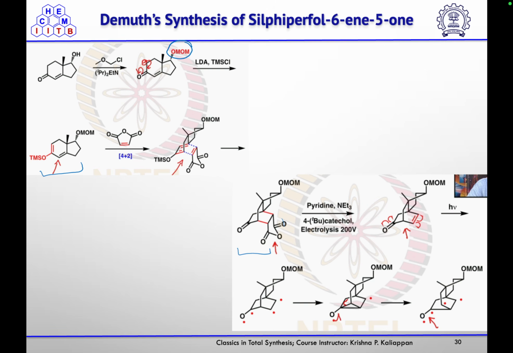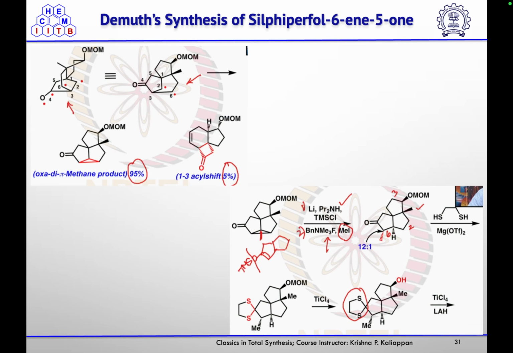Then for the removal of this group, they treated it with pyridine and triethylamine and this catechol under electrolysis conditions. So they got this olefin. Then this will undergo oxa-di-pi-methane rearrangement to give you the oxa-di-pi-methane rearrangement product in 95% yield and the 1,3-acyl shift product in 5% yield.